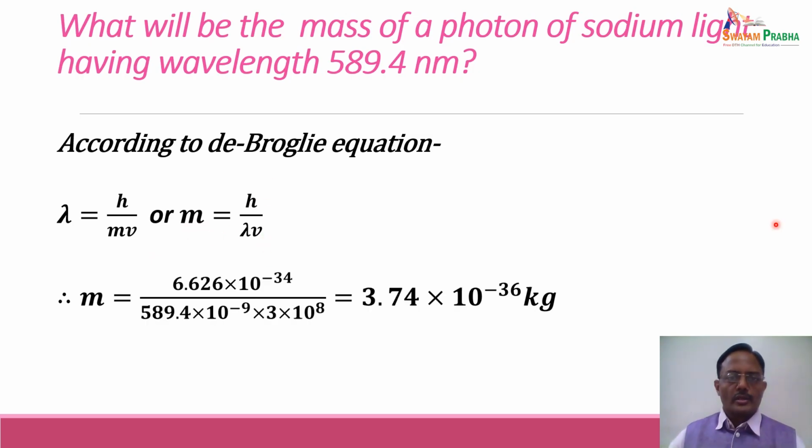Putting the values, h equal to 6.626 into 10 raised to power minus 34 joule second divided by lambda, which is 589.4 nanometer, that is 10 raised to minus 9 meter, into velocity of light, because it is a light photon, so 3 into 10 raised to 8. Putting these values, the mass of the photon comes out to be 3.74 into 10 raised to power minus 36 kg. So it is an extremely small mass associated with a photon.